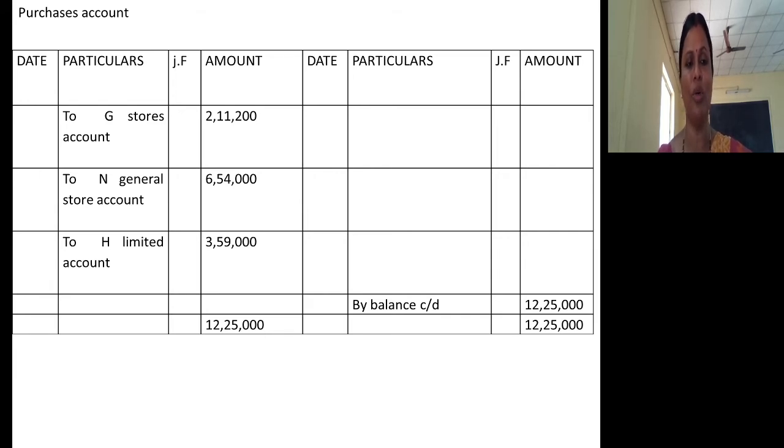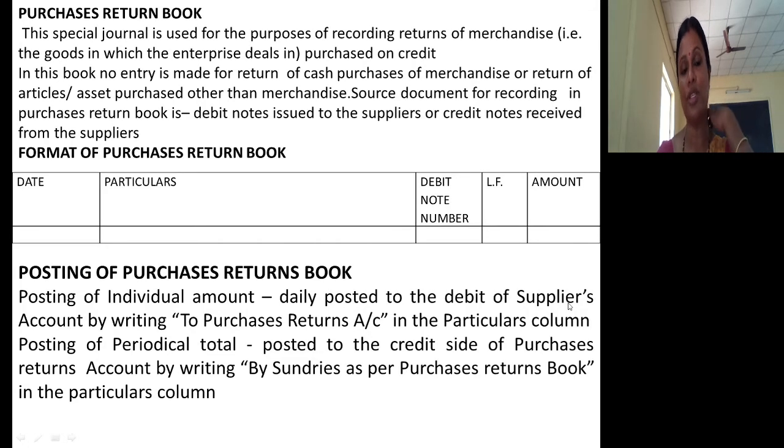So I balanced only purchases account. I have not specified the date as date is not given. Balance means you know that you have to calculate the total of both the sides. Where there is a shortage you have to record the shortage, in the side where there is a shortage, that will be considered as a balance, so that the total of both the sides will be equal. As the total of debit is more than the credit by 12,25,000, balance will appear on credit side, by balance carried down 12,25,000. So this is all about preparation of purchases book.